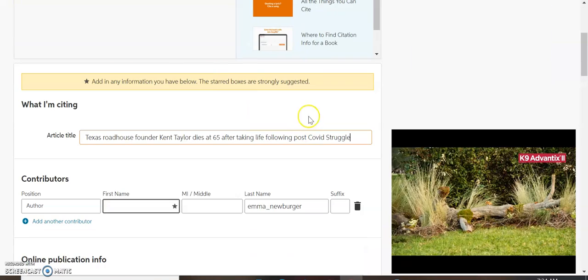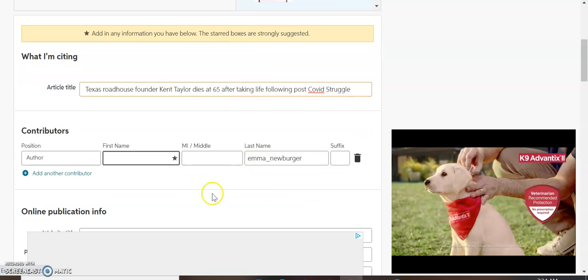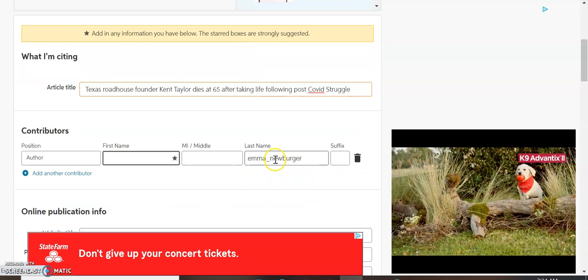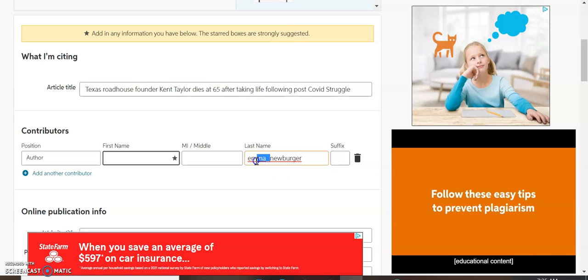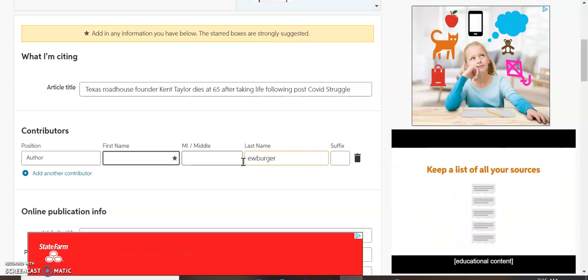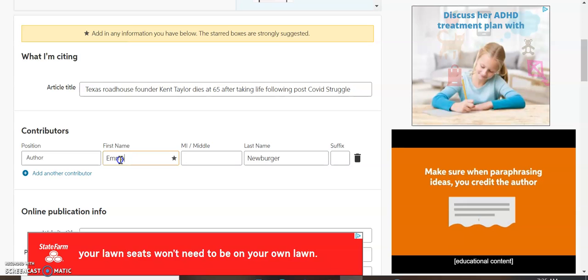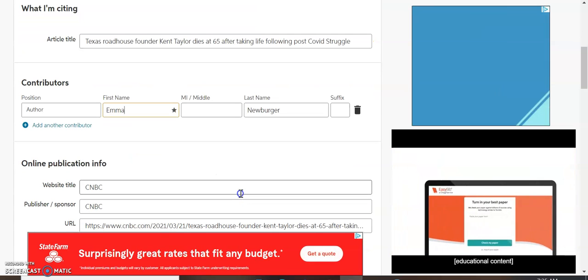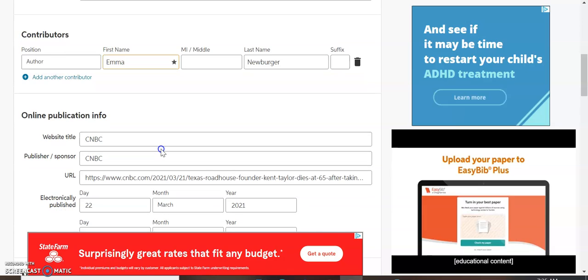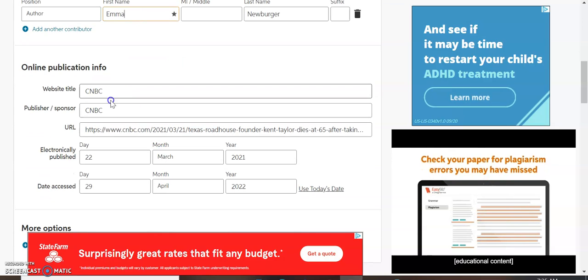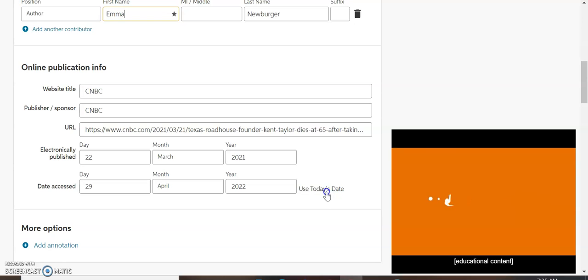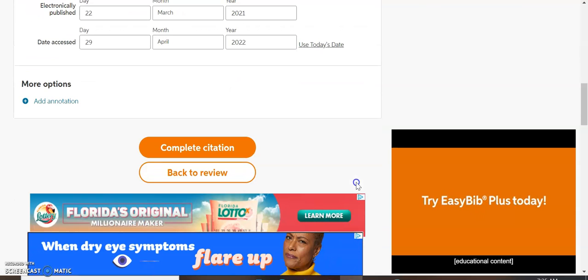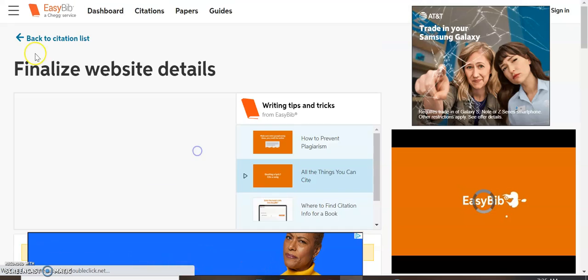I'm going to click continue. And then if it asks me to include any other information, I will. Like here, it has the author's name as Emma Newberger, last name. Newberger is obviously her last name and it should be capitalized, and Emma is her first name. Her name is not her Twitter handle, so I need to update that information. The CNBC is the source where I got this information from. The date that it was published seems to be correct. The date that I accessed it seems to be correct. I can always click use today's date for that. And then I complete the citation.